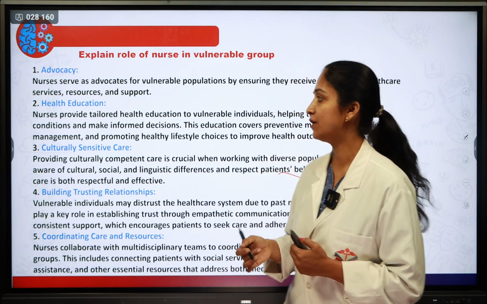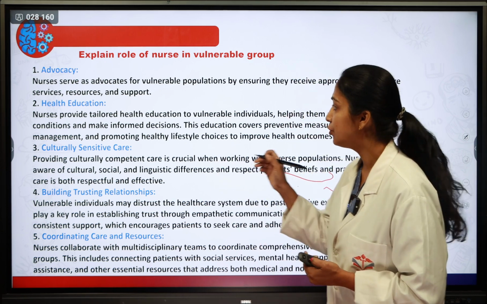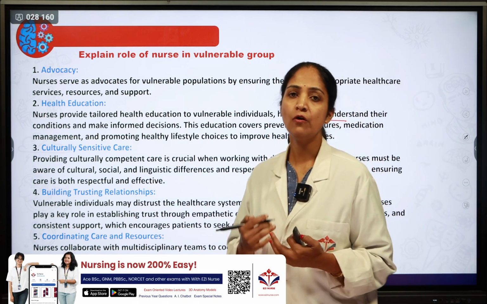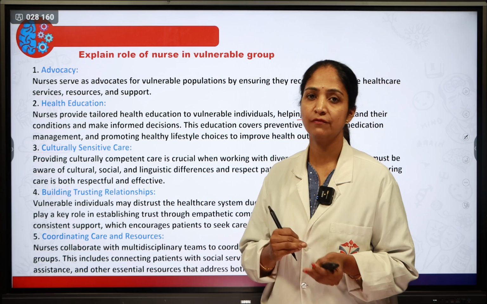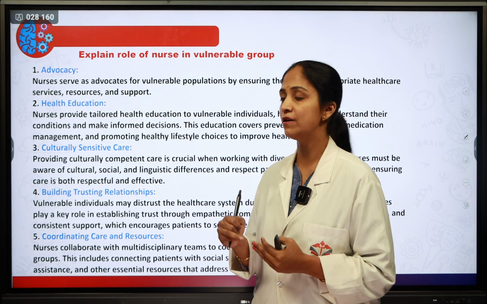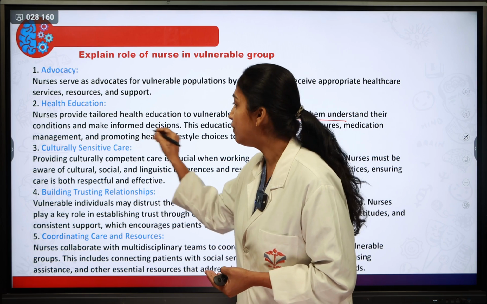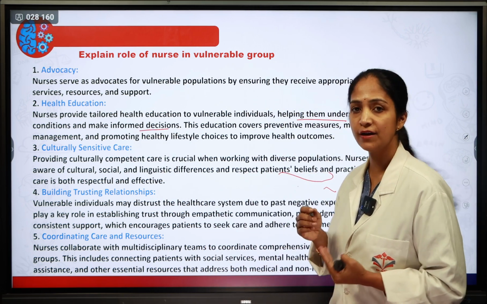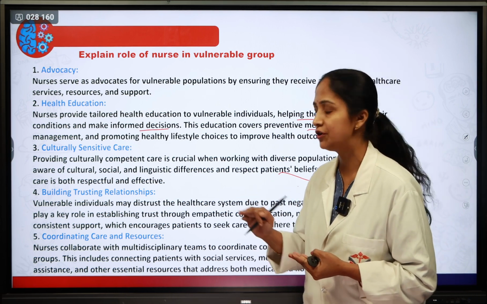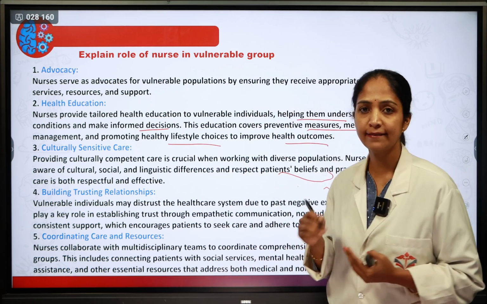The next one is health education. As a nurse, she will provide tailored health education to vulnerable individuals, helping them to understand their condition. What is the condition of the people, especially if children or old age people are there? They understand the present situation and the illness factor, and make informed decisions. This education covers preventive measures, medication management, and healthy lifestyle choices to improve their health outcomes.